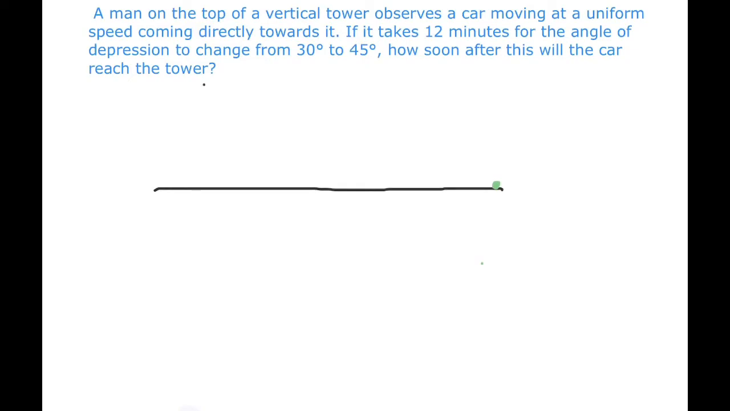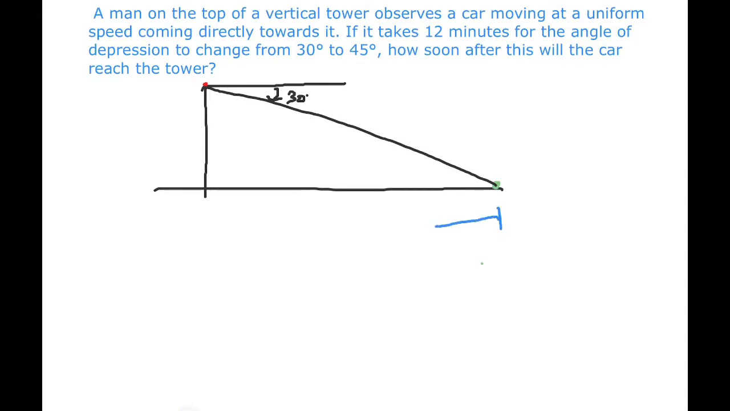There is a tower on the other end. The man is observing from the top of the tower. So the horizontal line is required, the line of vision. Now the man observes initially the car at an angle of depression of 30 degrees. First he observes the angle of depression, so going down from the horizontal line is 30 degrees. Then after 12 minutes, the car is moving towards the tower.